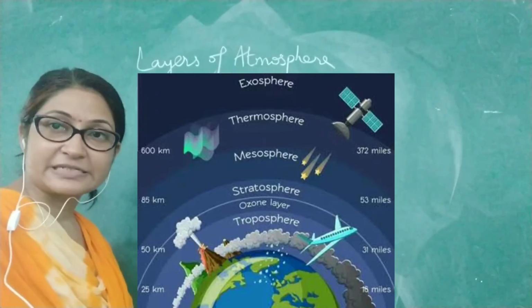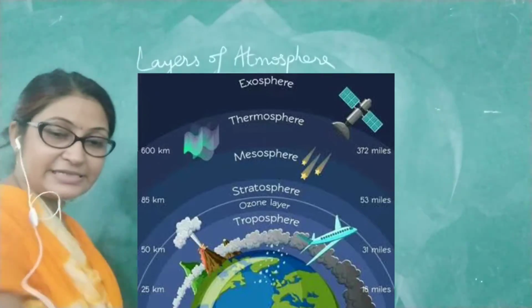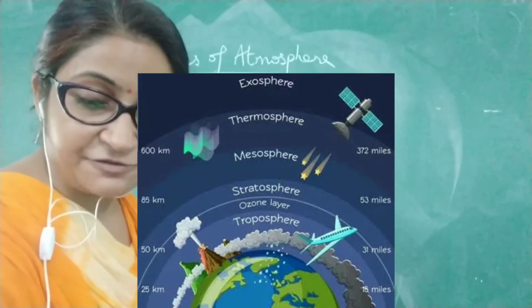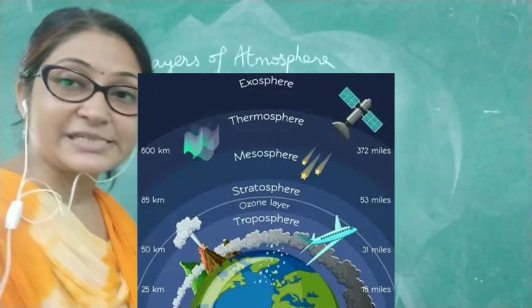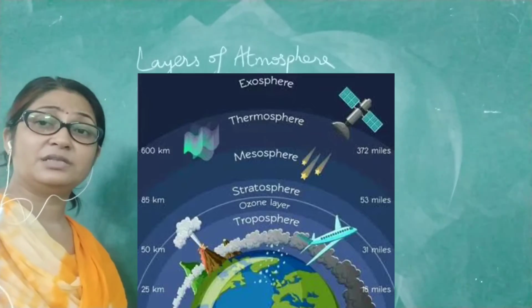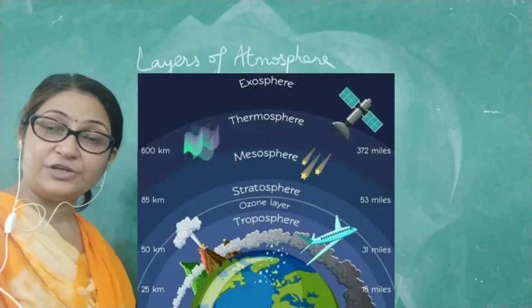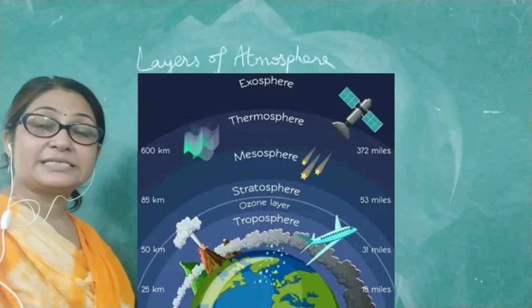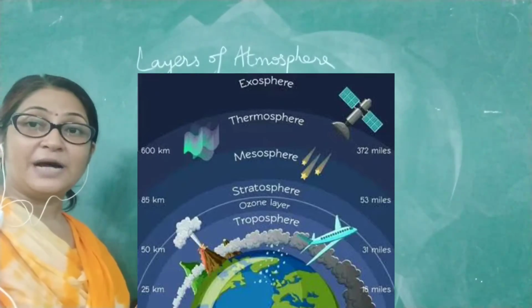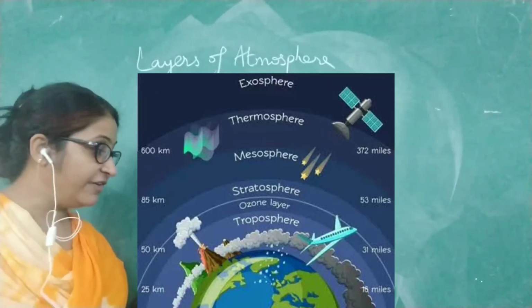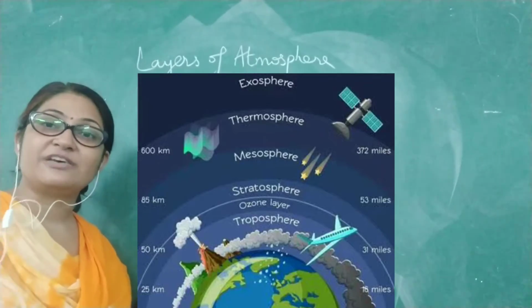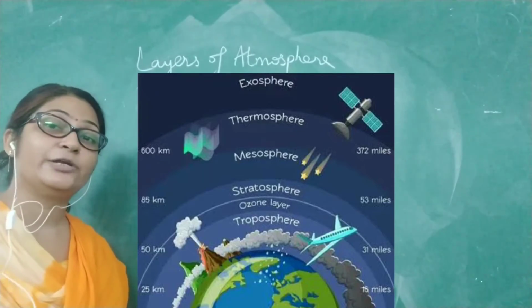As you can see the range in the figure, the first layer of the atmosphere is known as the troposphere. It starts from 7 kilometer to 17 kilometer.